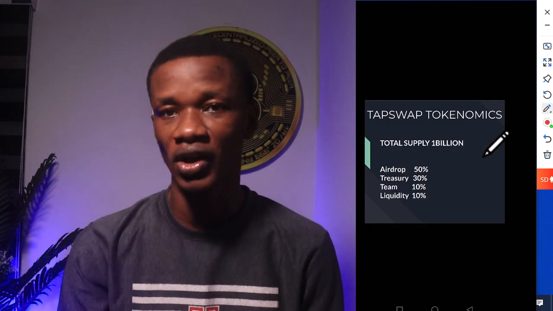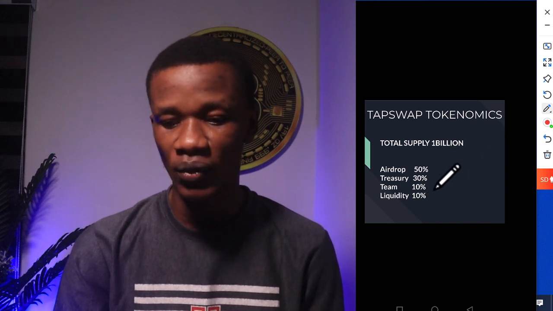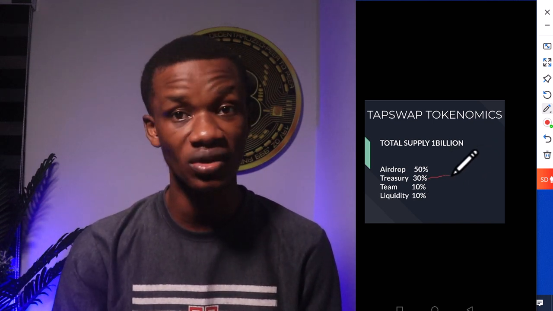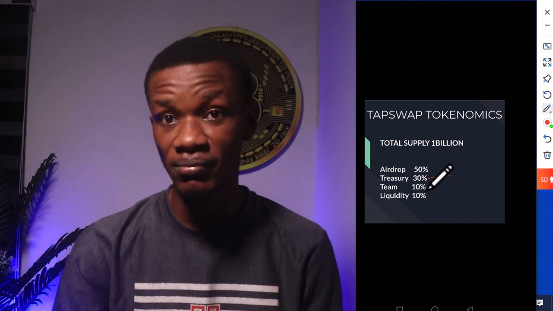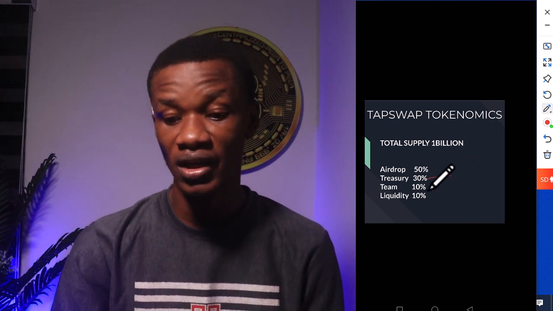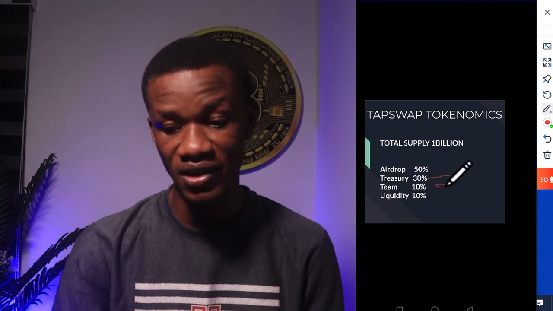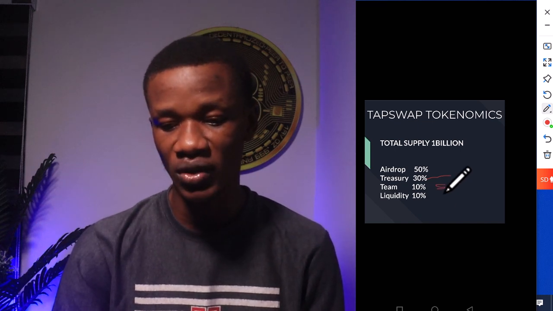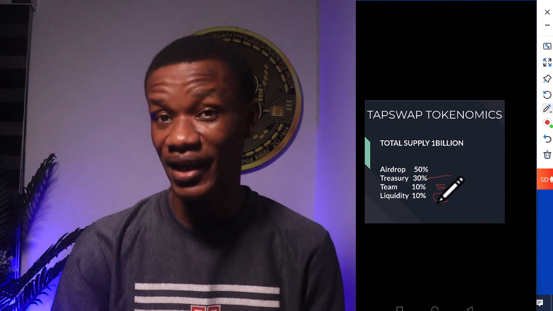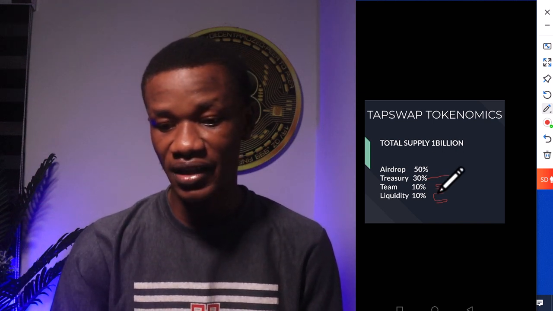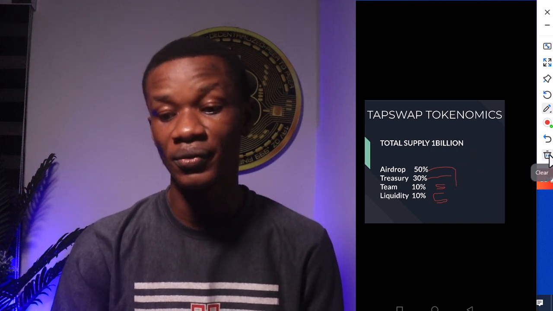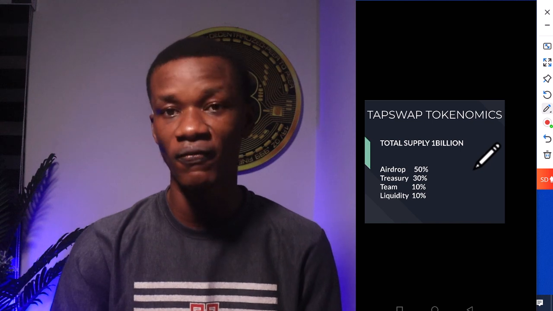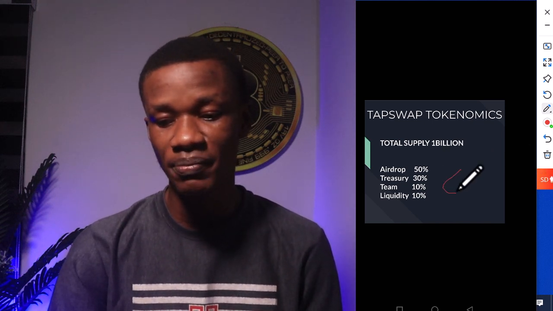And if you look at this tokenomics, there is no way they are going to release the treasury into circulation. There is no way. And the team probably may decide to sell off some token, okay? And let me give that 5%, okay, out of 10%. And they are not going to put in all liquidity at once. Let me also take 5% from here because I want to get the circulating supply. And if I use this plus this, let me say that they are going to release 60% into circulation or 50%. So let's work with 60% circulating supply for this very token.